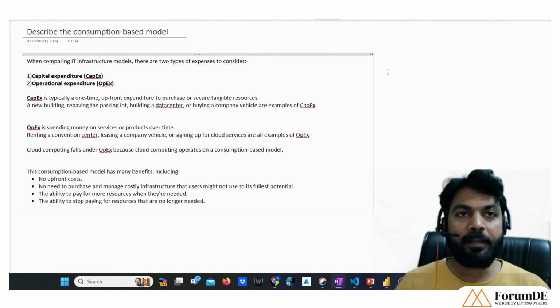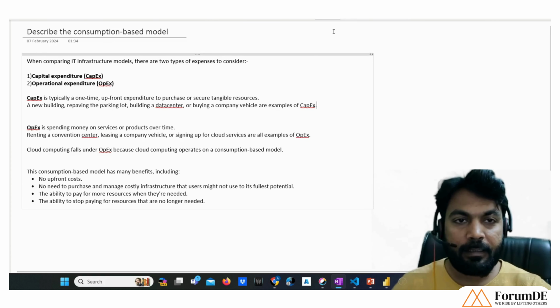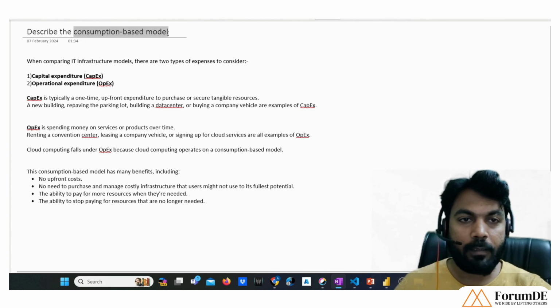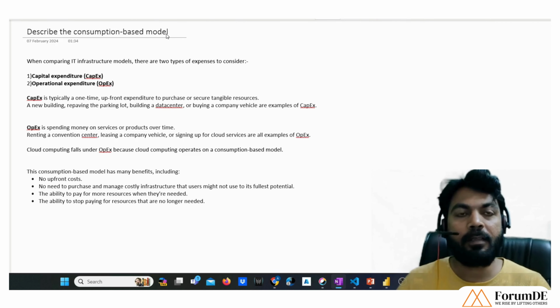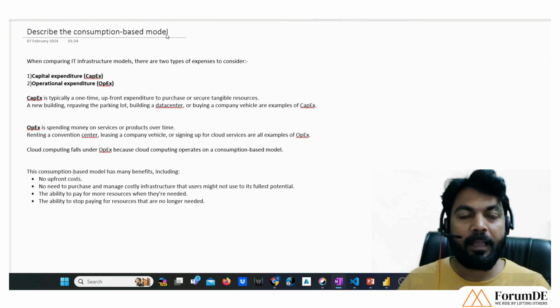The next topic I am going to cover is describe the consumption based model. We will be discussing what consumption based models are and what the types inside those are, and we will have our discussion around that.